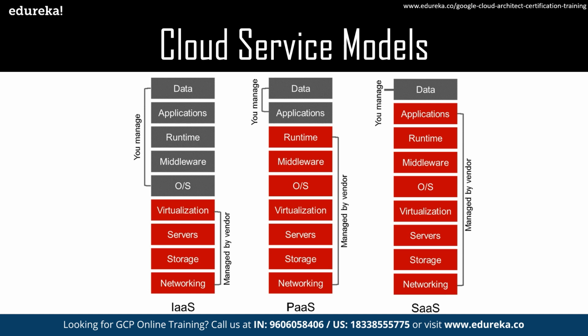To give you another analogy here, I know it's getting stretched, but I believe this is a very important concept. Let's assume that pizza consumption is our concern in this case. If you want to make pizza, you'll buy everything, your dough, your toppings and all the stuff that you need. You'll go home, use your own basic infrastructure, your gas cylinder, your oven, cook your pizza there, and then use your own utensils and consume it. This is something like IaaS.